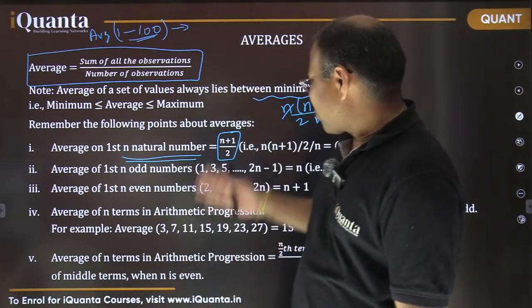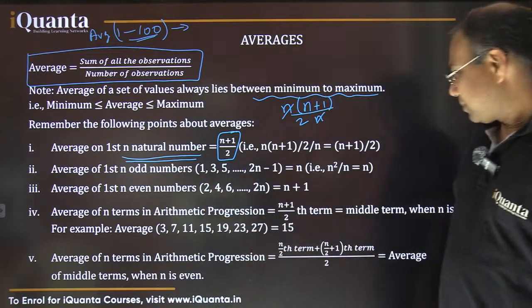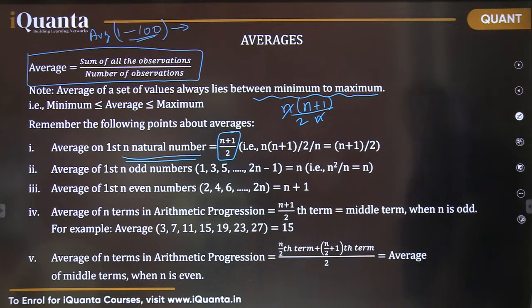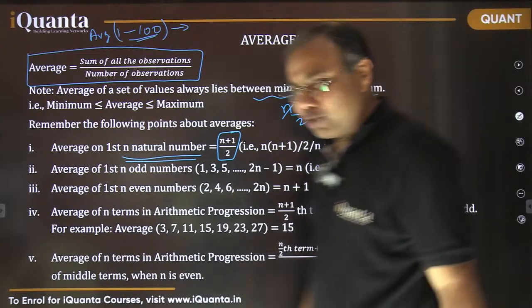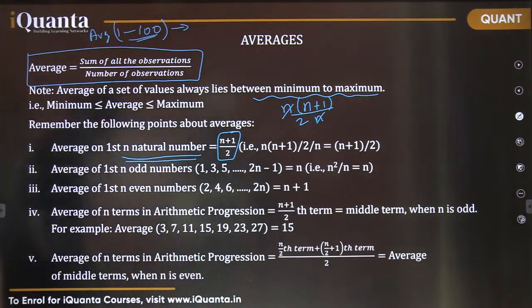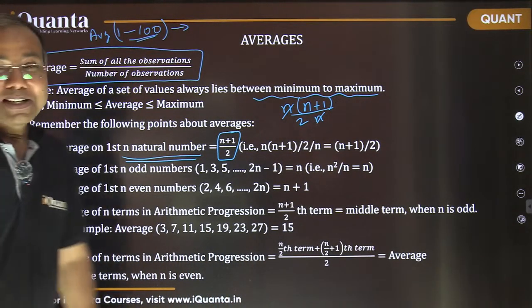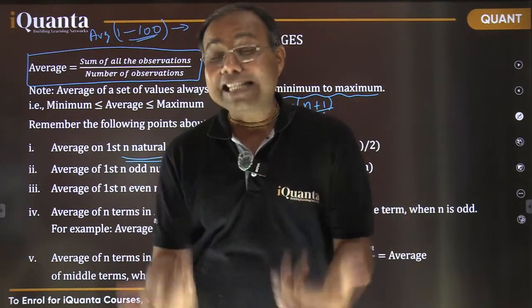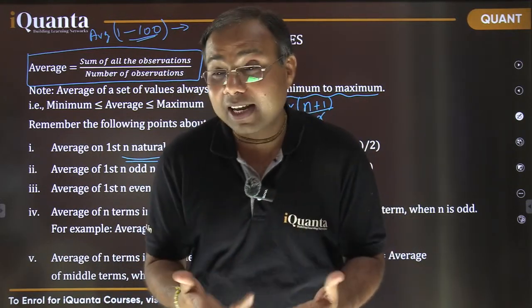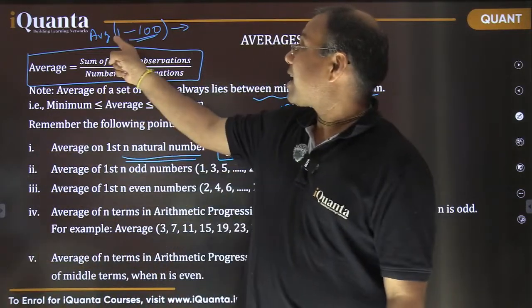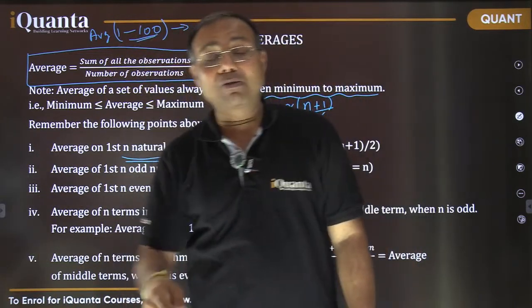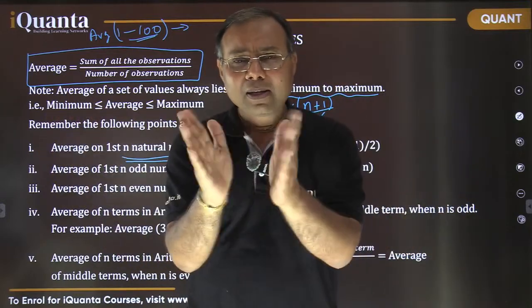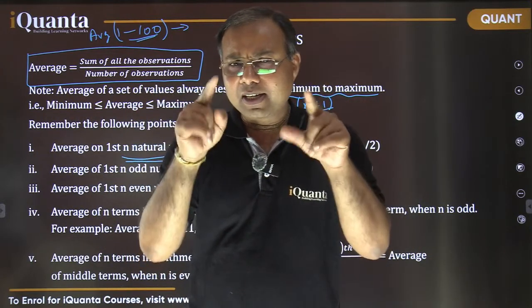See, there are a lot of formulas like that. I'm getting a slide. If you wish, you can take a screenshot also, and you will be seeing them again and again in many places. But let me share one thing which a screenshot won't be able to do. The important thing to understand regarding average is, what is average? What are we doing while calculating average? So while I asked you this question, find the average of numbers from 1 to 100, everyone please look here and try to understand.